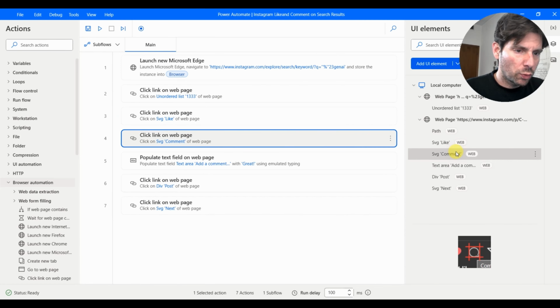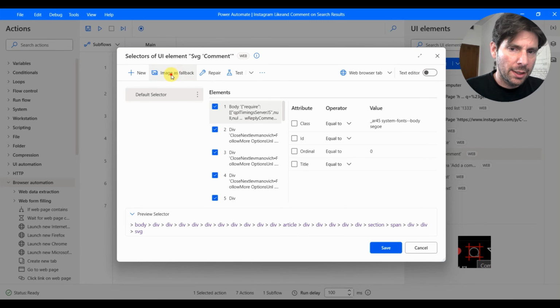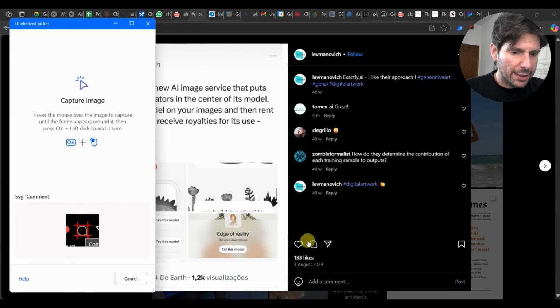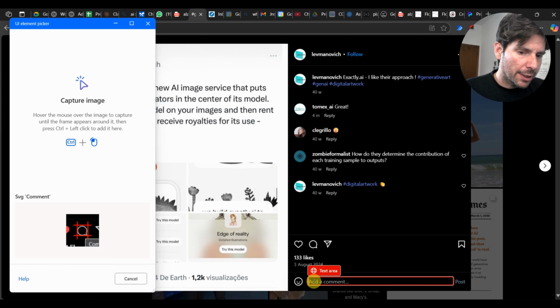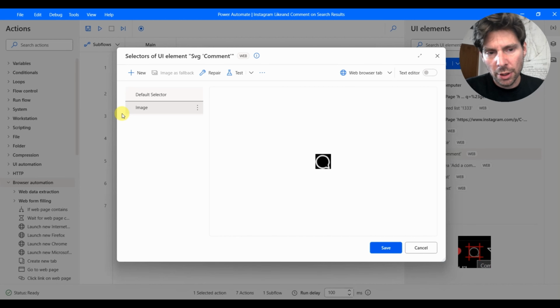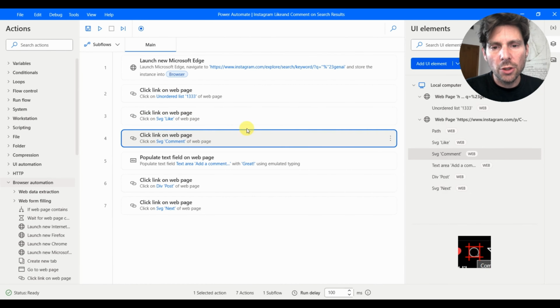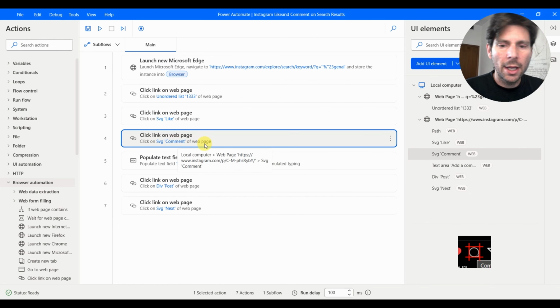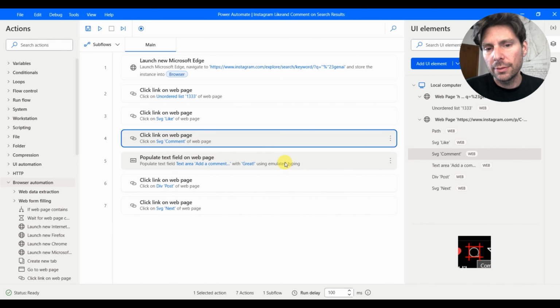I'm sure we are going to have exactly the same issue. We're going to add an image as a fallback. Once we click on the comment, it's going to put the cursor in here so that we can type. So let's add this as well as an image. We're going to capture it, and this is going to make our automation successful most of the time. It's going to run a little bit slower, but it's always going to look for those images, those pixels, and it's going to work definitely.